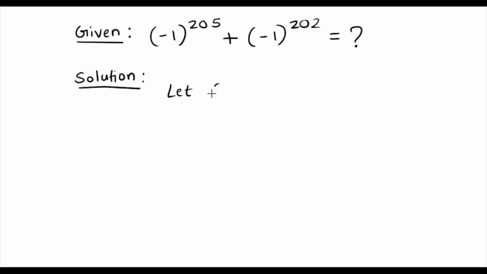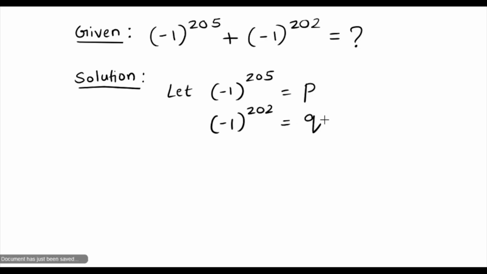So here let me assume (-1)^205 to be equal to P, and the next term (-1)^202 to be equal to Q. So we need to find the value of P plus Q here. So in order to find the value of P plus Q,